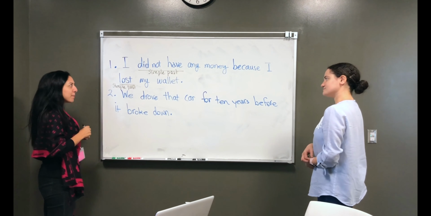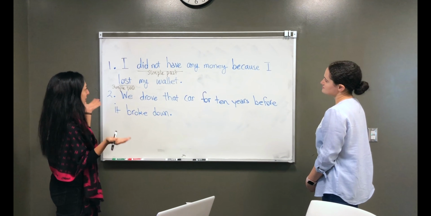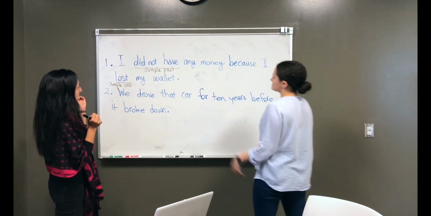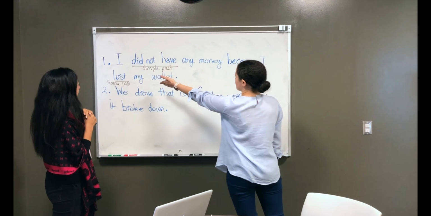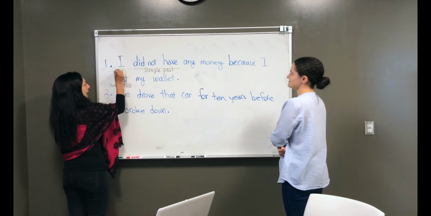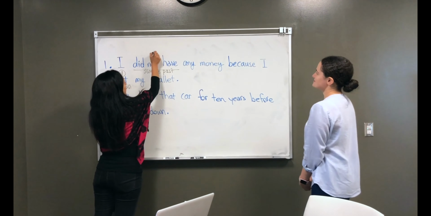So let's see if it makes sense. Two things happen in the past: not having money and losing your wallet. Which one happened first when you were thinking about it? Okay, so I lost my wallet at the beginning. So first you lost your wallet, so I'm going to put number one, and then you didn't have any money. That was the result. So you had no money. So number two.